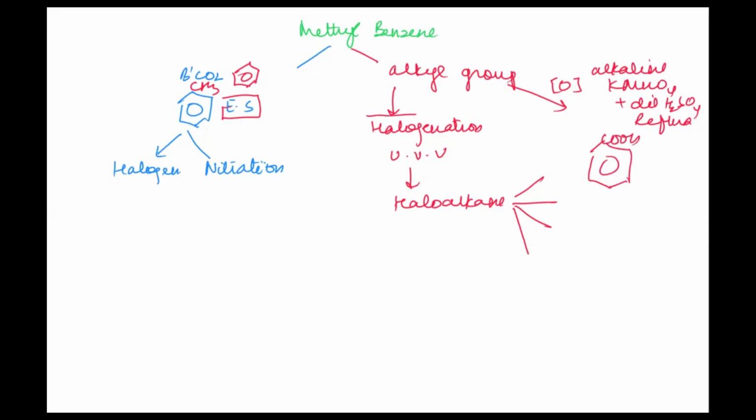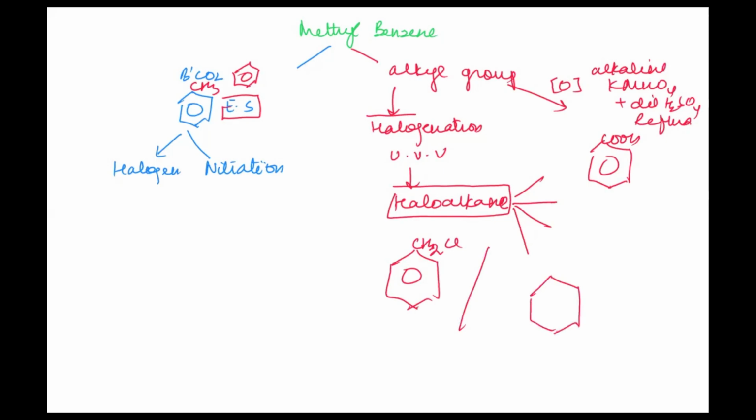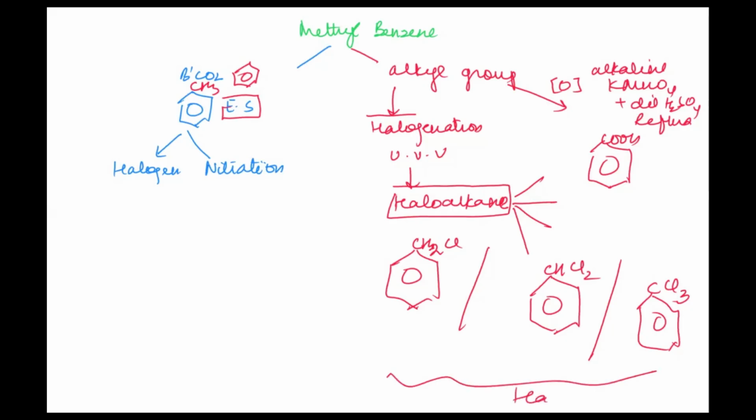So on halogenation, we are getting a very important intermediate, that is the haloalkane. The alkyl group converts into a haloalkane like CH2Cl, or another hydrogen can be substituted, getting CHCl2, or we might get CCl3. All these haloalkanes can further react accordingly. And this is another very important reaction, where the oxidation of an alkyl group, any alkyl group, gives us the benzoic acid.